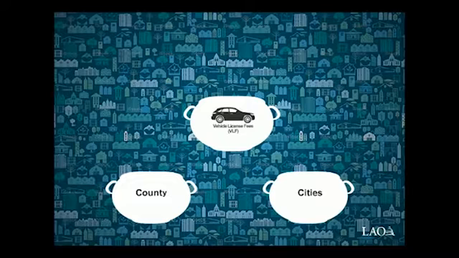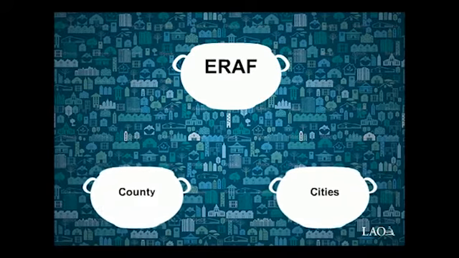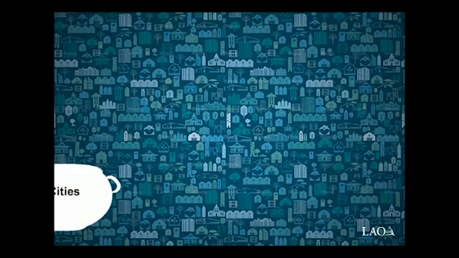Your county auditor redirects some of the funding from ERAF to backfill your county and cities in your county for the reduced vehicle license fee revenue. This is called the vehicle license fee swap. If additional revenues are needed for the vehicle license fee swap, your county auditor redirects property taxes from school districts in your county to the cities and county.